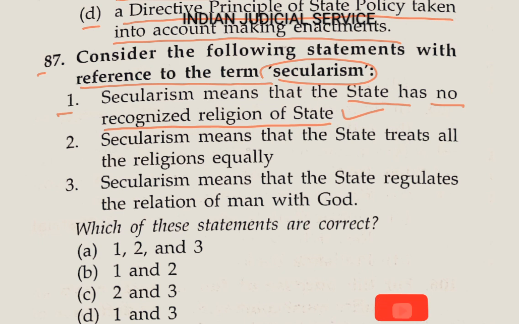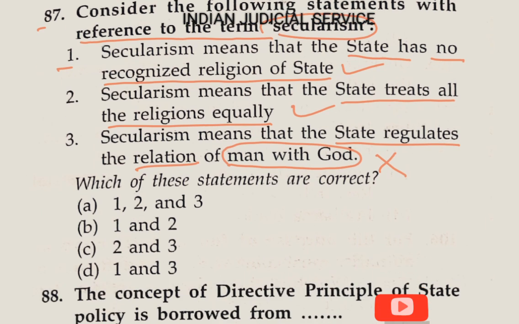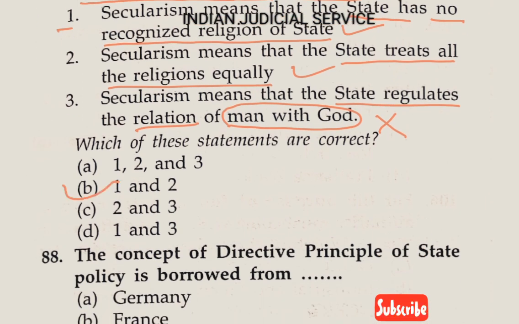Statement 2, secularism means that the state treats all religions equally. Yes, this statement is also correct. Statement 3, secularism means that the state regulates the relation of man with God. This statement is completely wrong because the state cannot regulate the relationship between man and God. Statements first and second are correct. So the answer here is option B.